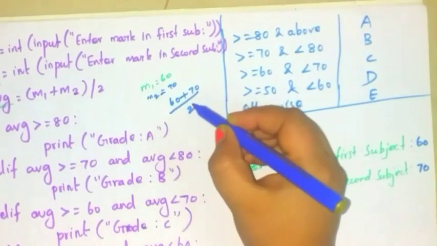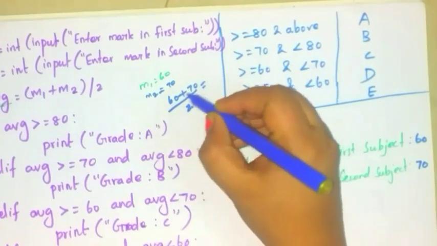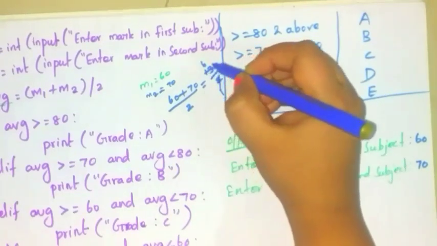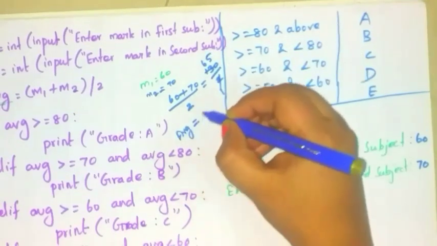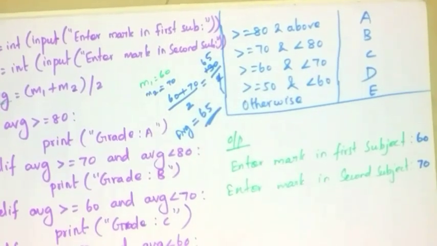Total number of subjects is 2, so you have to divide by 2. Then add 60 plus 70, 130, divided by 2: 6, 5. So your average mark is 65. Okay, your average mark is 65.